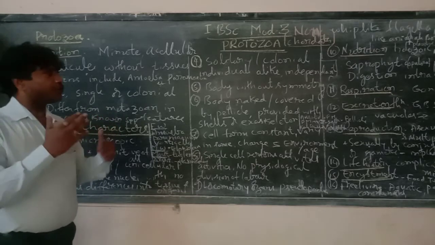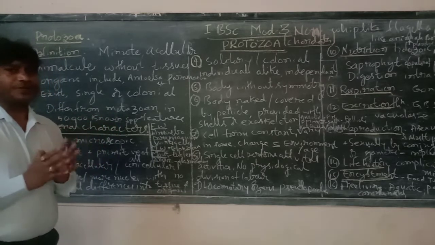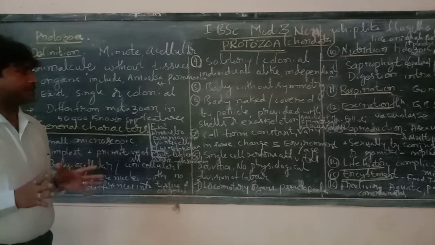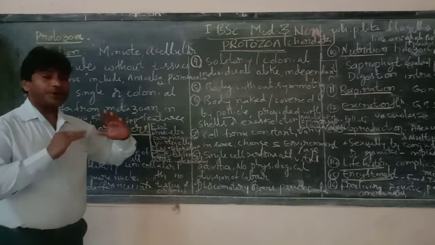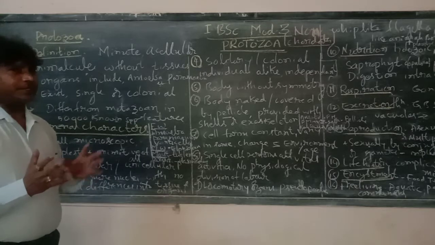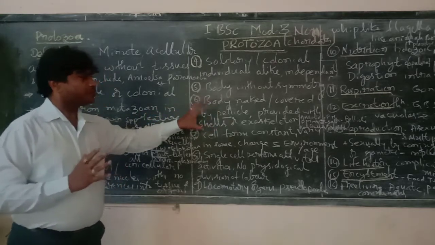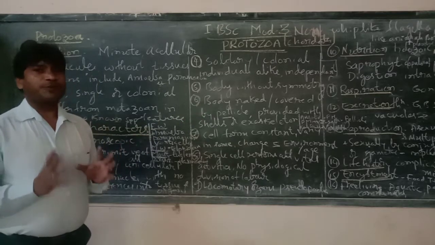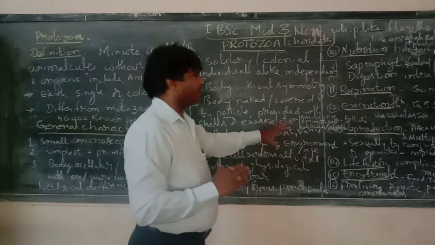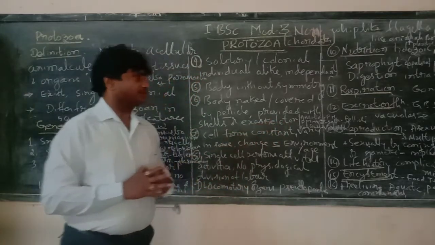Next, they are solitary or colonial, individual and independent. The body is without symmetry; it does not exhibit any symmetry. Now the body covering. In most forms like amoeba, it is the plasma membrane.